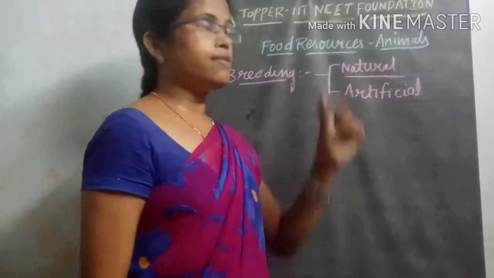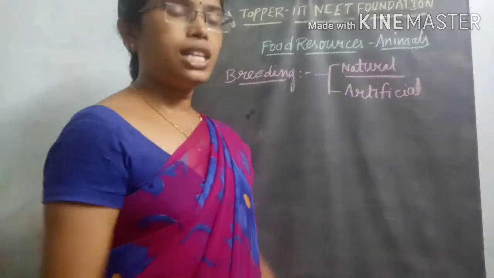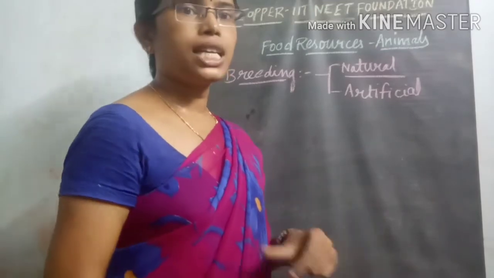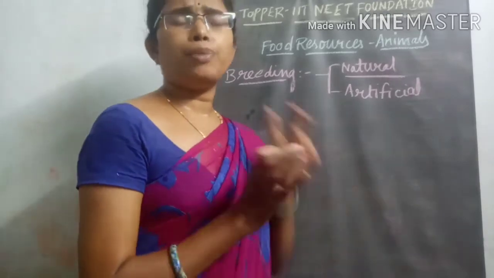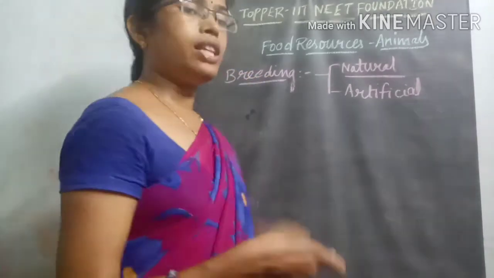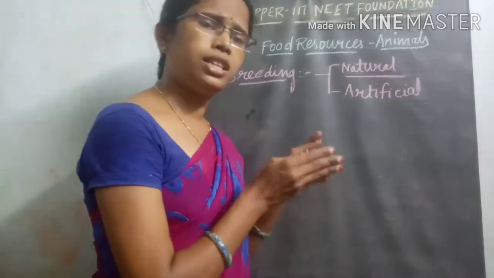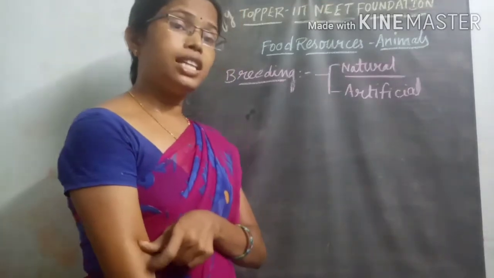In that sexual reproduction process, the organism gives the next generation as a highly potent organism, a highly milk producing organism, and whatever characteristic is present in that generation will be repeated in the next generation also.